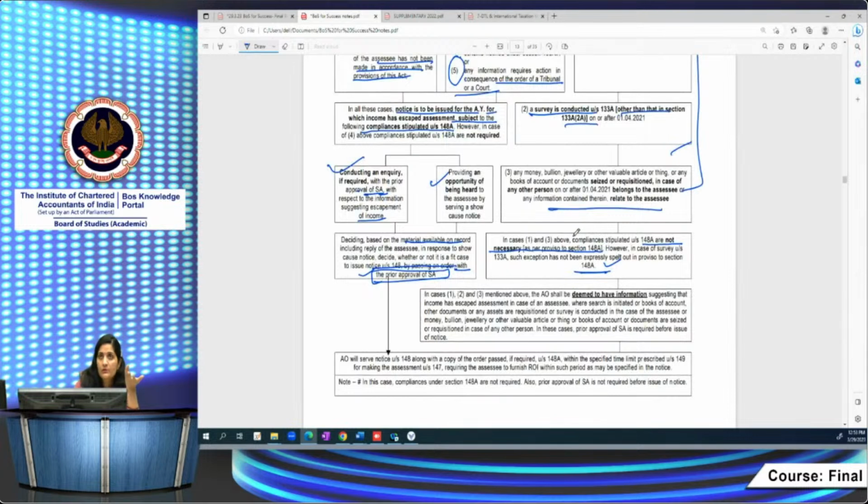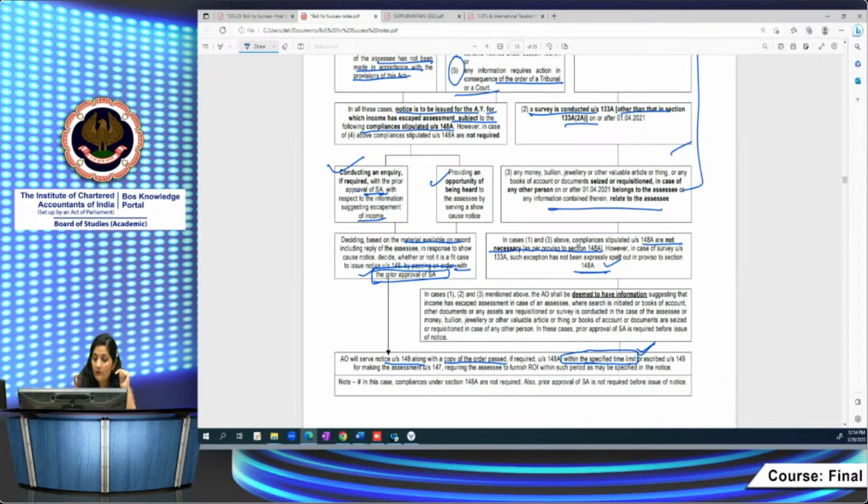Because some kind of question can be asked on whether the notice being issued by the assessing officer is valid or not based on these conditions. Here, the AO then again serves a notice under section 148 along with a copy of the order. If 148 is required, he has to issue a notice along with the order he has issued based on the approval of a specified authority, to furnish a return of income within the time limit. Again, we will check what the time limit for issuing notice under section 148 is.